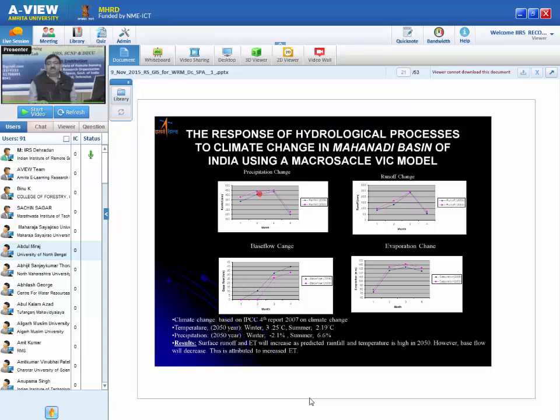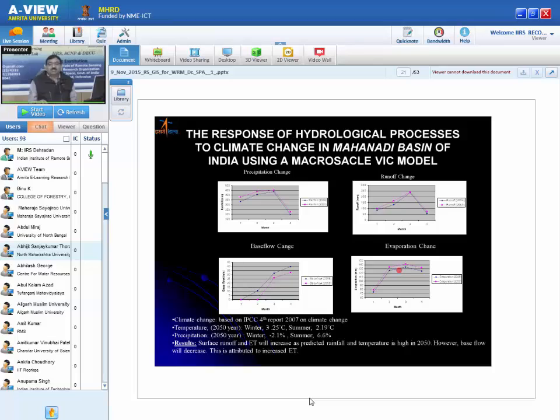What you see here is that pink is 2050 and the blue line is the current baseline, that is 2007. Within these 43 years, based on the IPCC predictions, there will be an increase in precipitation. So we calculated and found the runoff will increase. You can see here, the pink line is above the blue line.